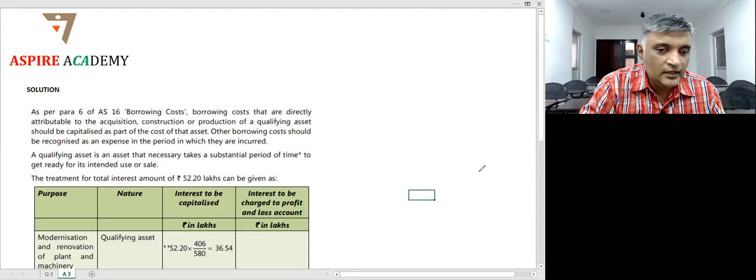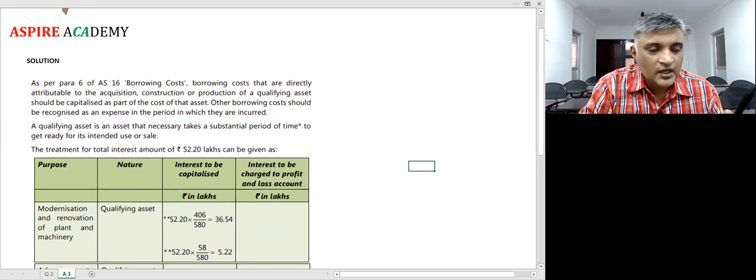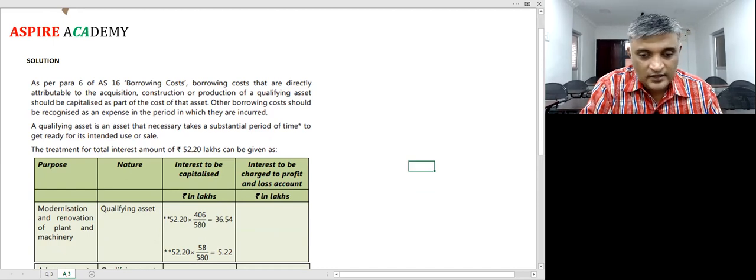Now, please look at the solution part here. It says the first para is easy. As per AS 16, borrowing costs that are directly attributable to the acquisition, construction, or production of a qualifying asset should be capitalized as part of the cost of the asset. Other borrowing costs should be recognized as an expense in the period in which they are incurred. A qualifying asset is an asset that necessarily takes a substantial period of time to get ready for its intended use or sale. This is where the confusion arises.